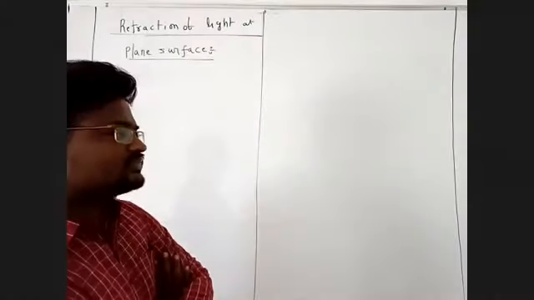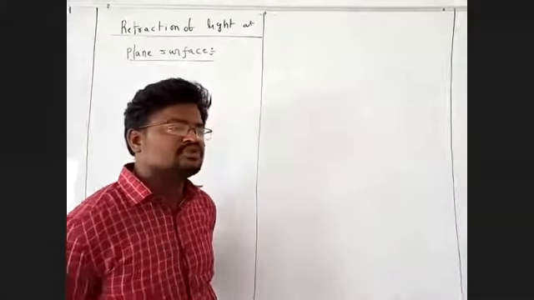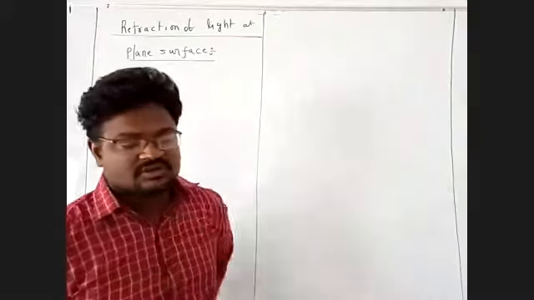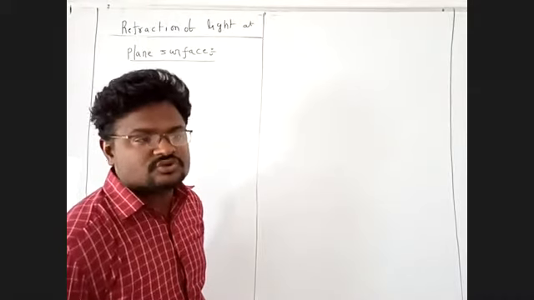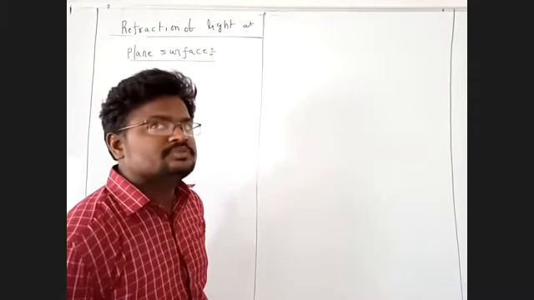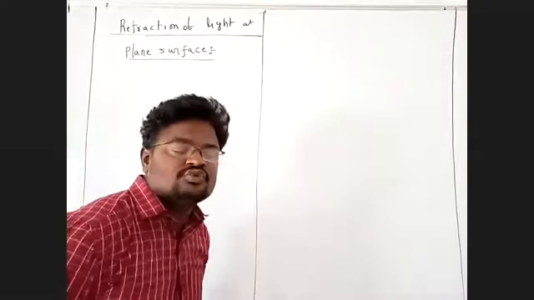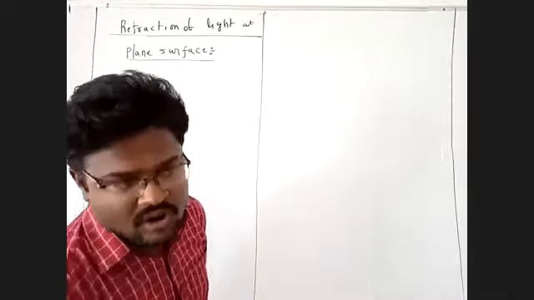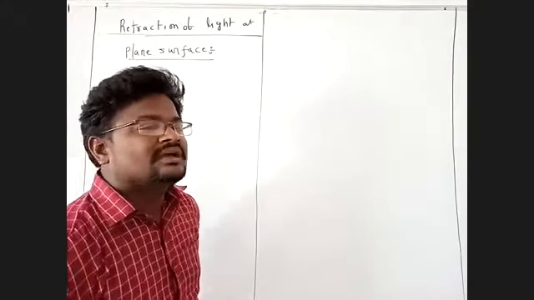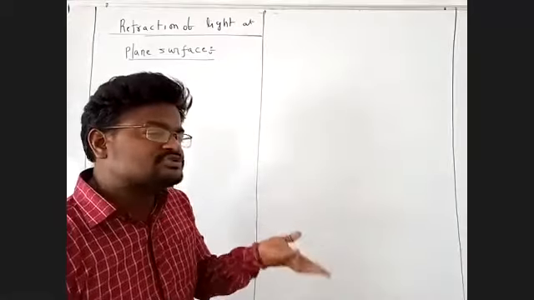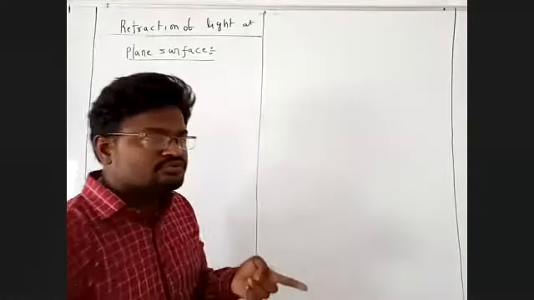Next one is relative refractive index. Relative refractive index means we have one relation. n21 is equal to n2 by n1, which is equal to v1 by v2, which is equal to lambda 1 by lambda 2. That means the refractive index of medium 2 with respect to medium 1. Light travels from the first medium to the second medium, but the refractive index is of medium 2 with respect to medium 1.